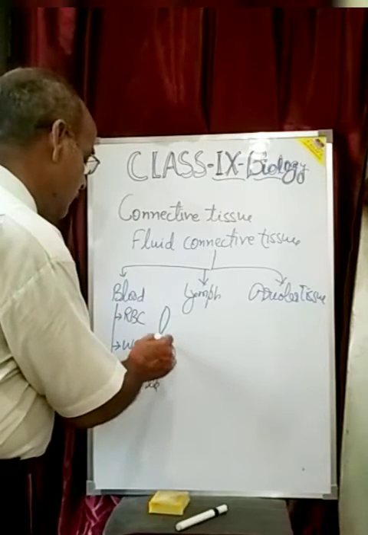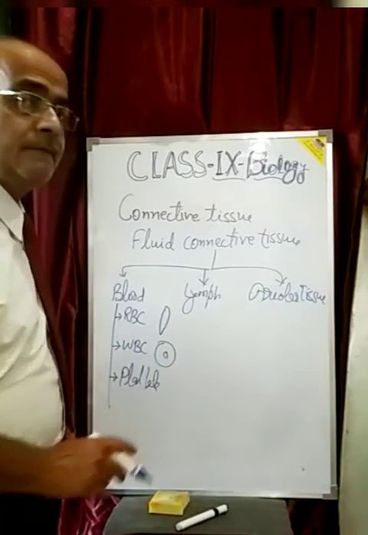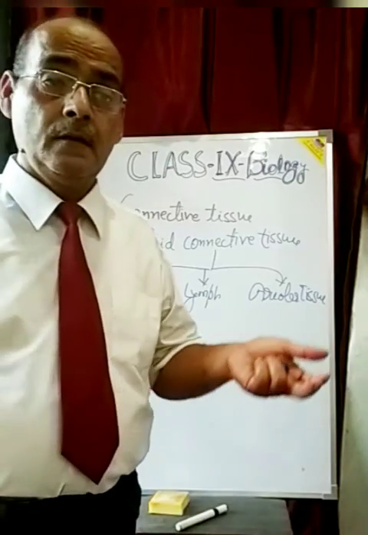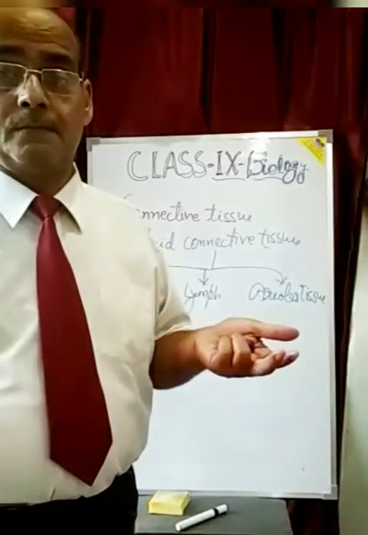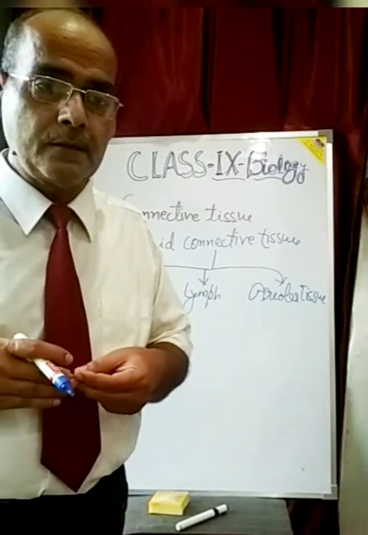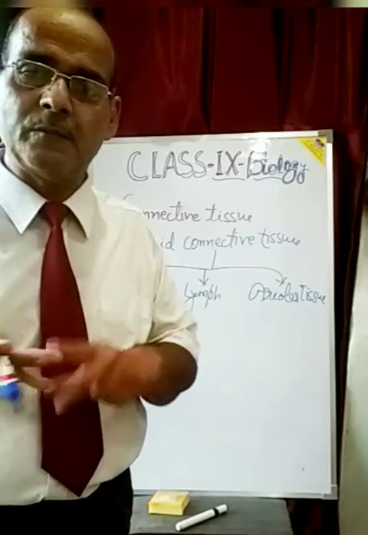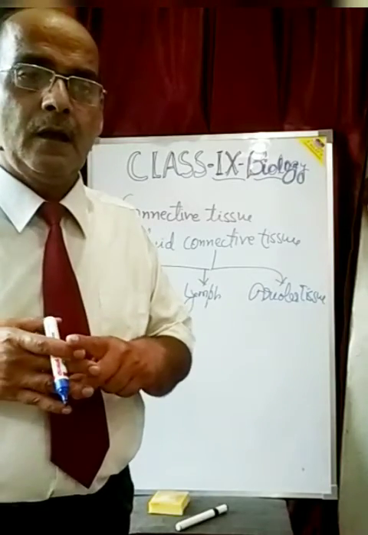WBCs are nucleated cells, and WBC performs the function of the defense mechanism. They will be born in different forms like eosinophil, basophil, neutrophil, and so on.